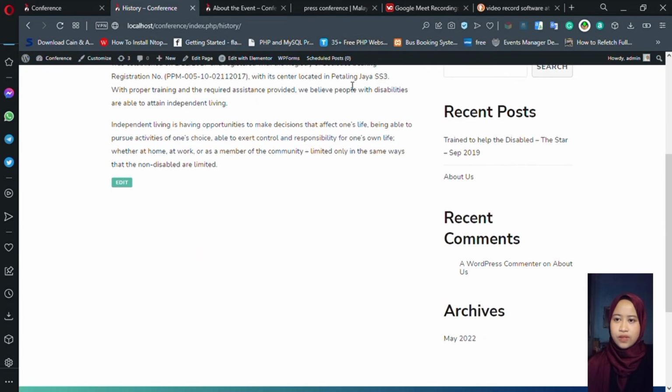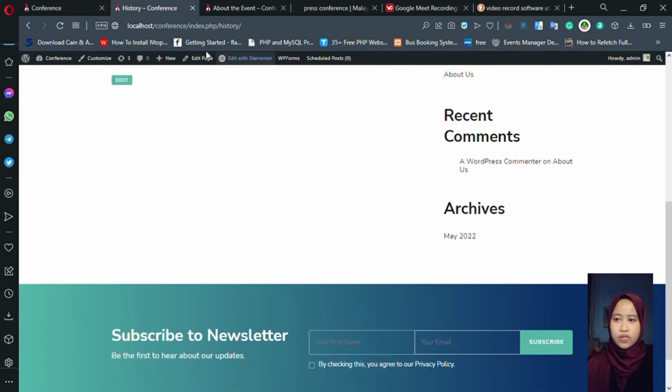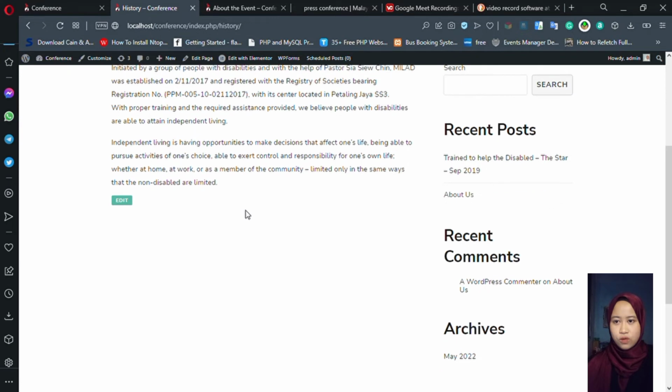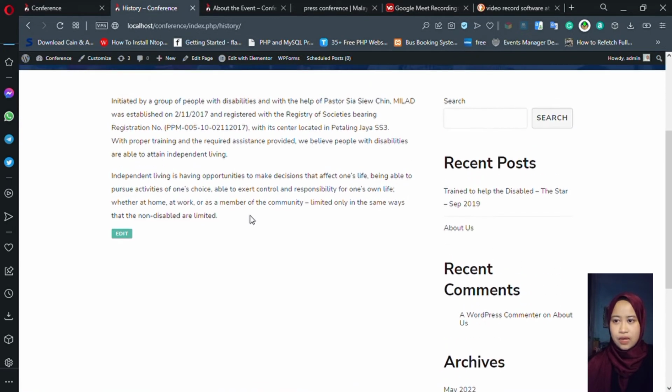The third menu of the navigation bar is the history. On this page, the history of the association's establishment is provided so that users know about how the association was established and why it was established by these people. The history of Milad was initiated by a group of people with disabilities with the help of Pastor Sia Siu Chin.